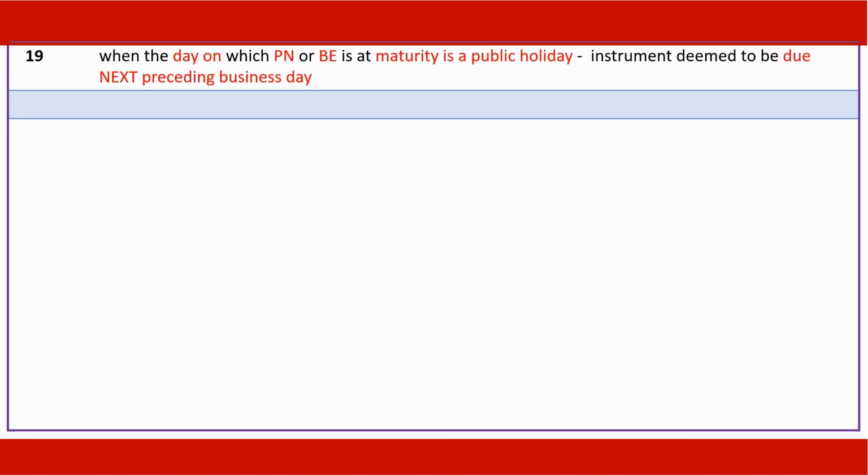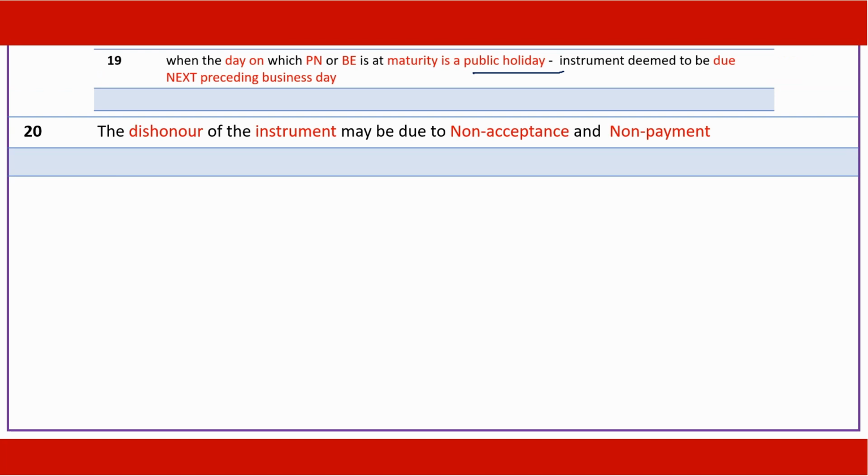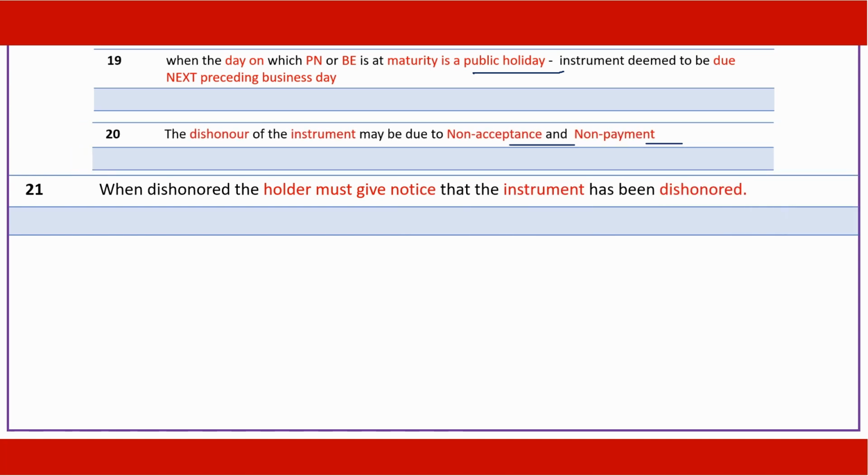When the day on which the promissory note or bill of exchange is at maturity is a public holiday, the instrument is deemed to be due on the next preceding business day, or the previous day. The dishonor of the instrument may be in two ways: non-acceptance, non-payment. When dishonored, the holder must give notice that the instrument has been dishonored.